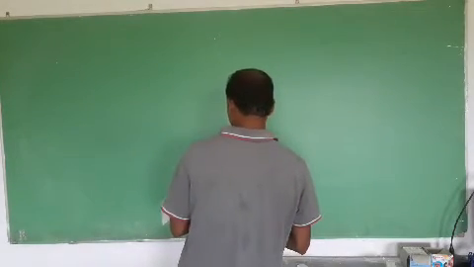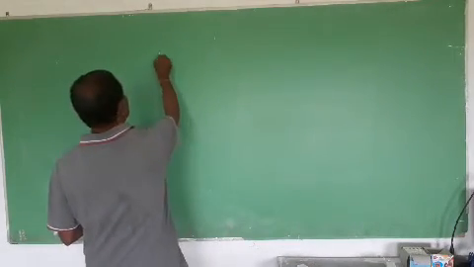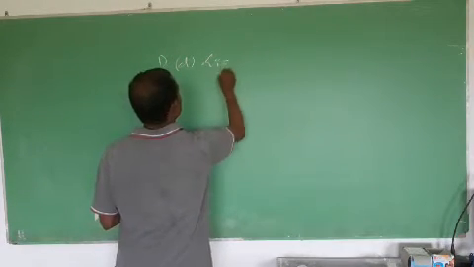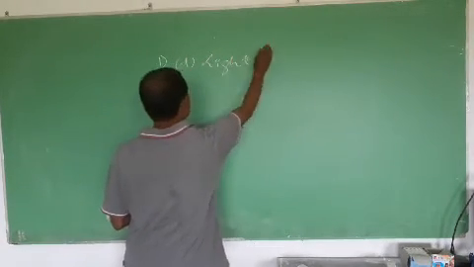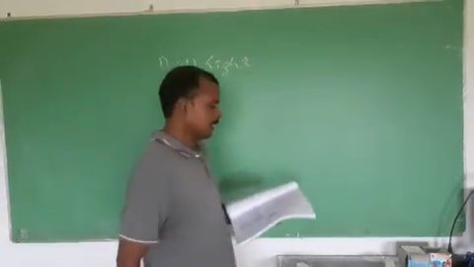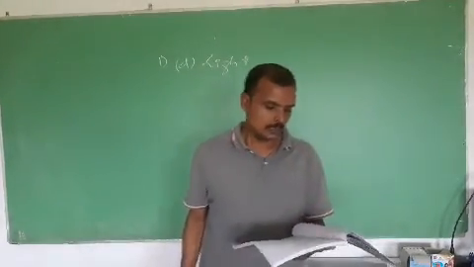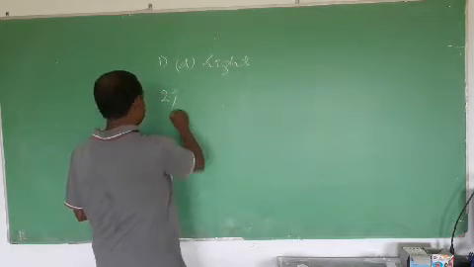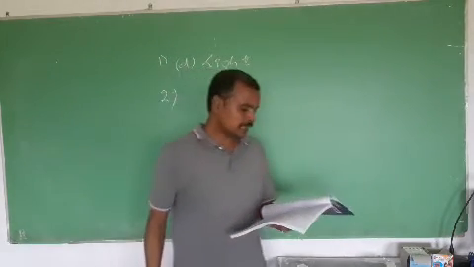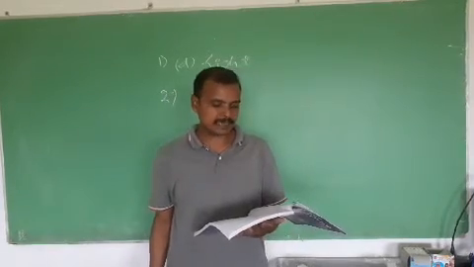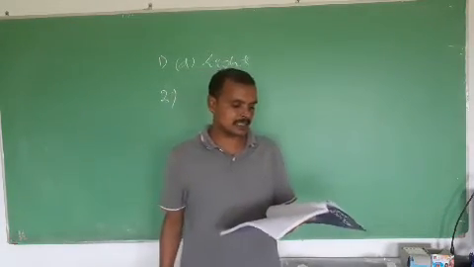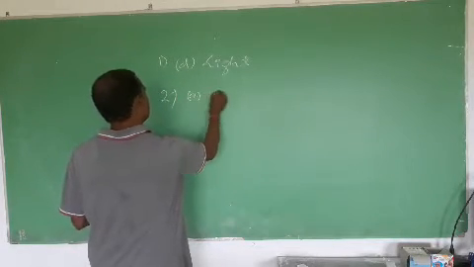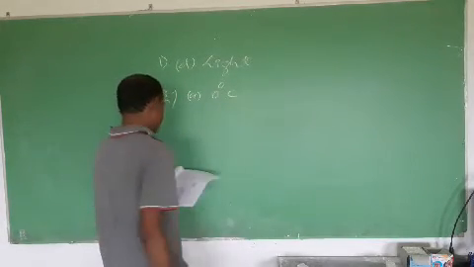Students, option for question number 1 is D. Okay. Light. Light is not a matter. Okay, it is a form of energy. Next, question number 2. Ice melts at 0 degree Celsius. Water freezes at the same temperature 0 degree Celsius. So answer is option A, 0 degree Celsius.